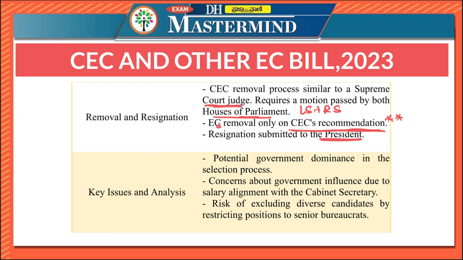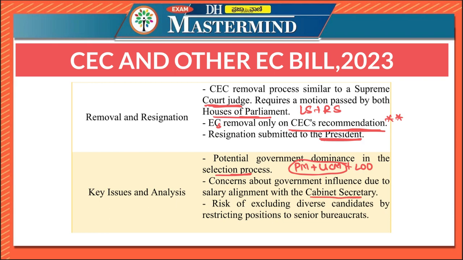The first is potential government dominance in this election process. So this selection committee includes the PM, a union cabinet minister nominated by the PM, and the leader of opposition. So there are two persons from the government. There could be potential government dominance in the selection process, and also concerns about government influence due to salary alignment